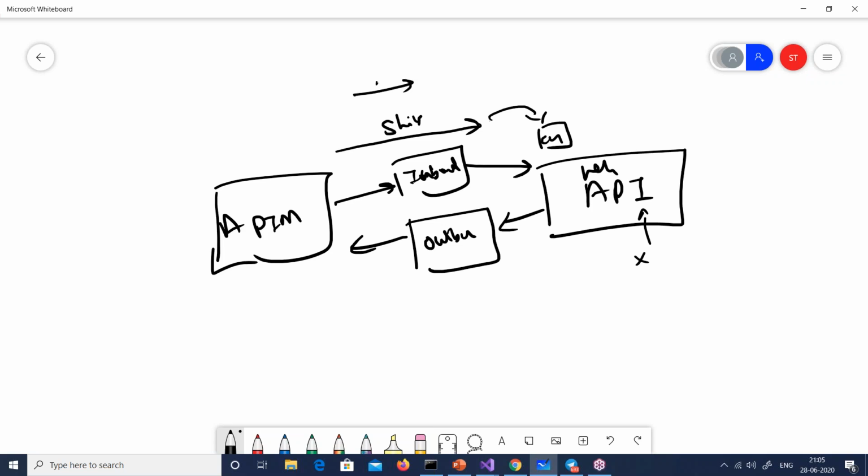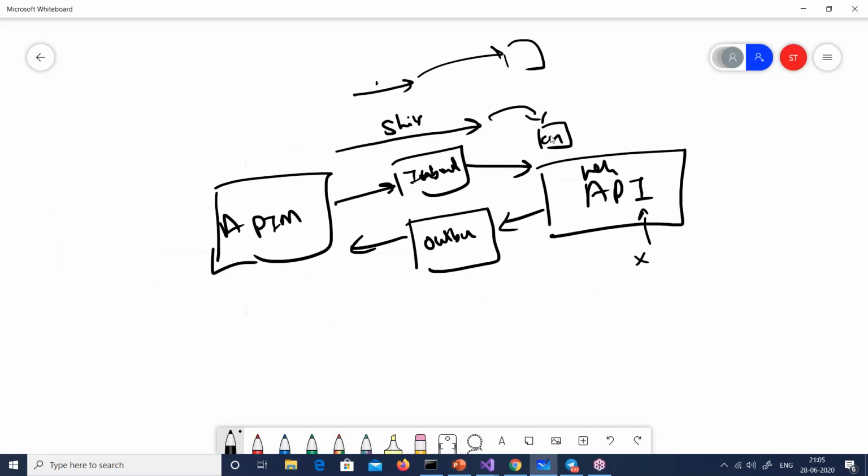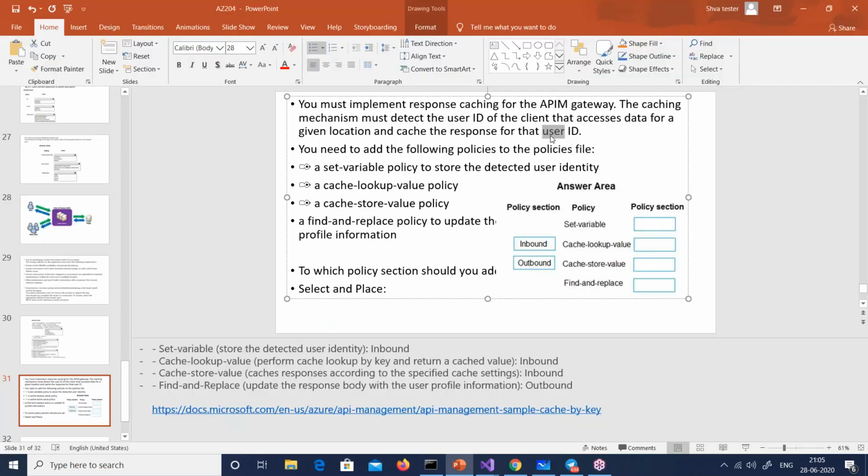If you have something like Raju, then Raju's cache is different. So he wants cache as per user. So the caching mechanism must detect the user ID of the client that accesses the data and cache the response for that user ID. So every user ID will have a cache, and that cache has to be returned. Quite complicated, right? Okay. So you need to add the following policies to it.